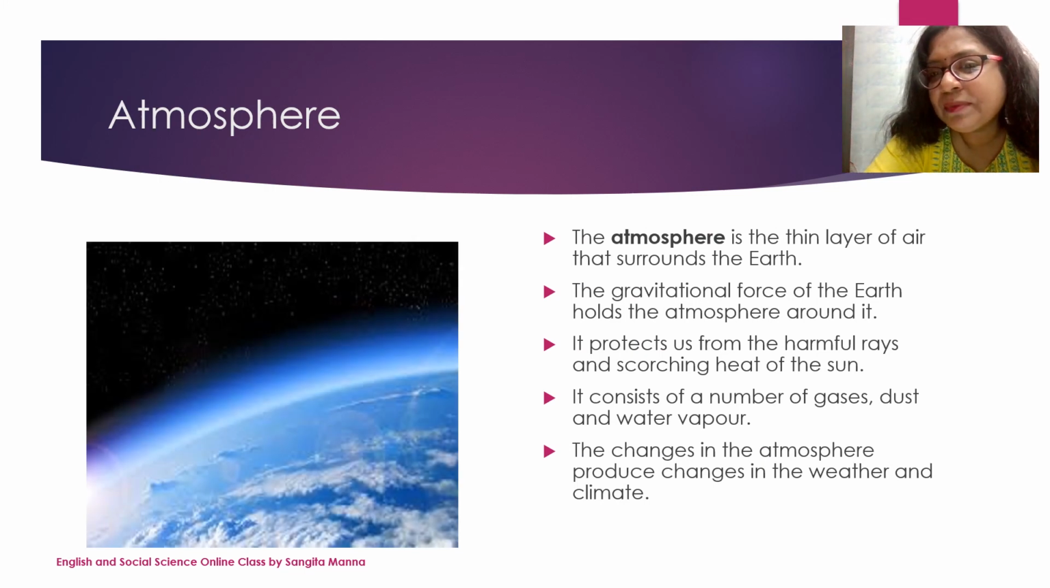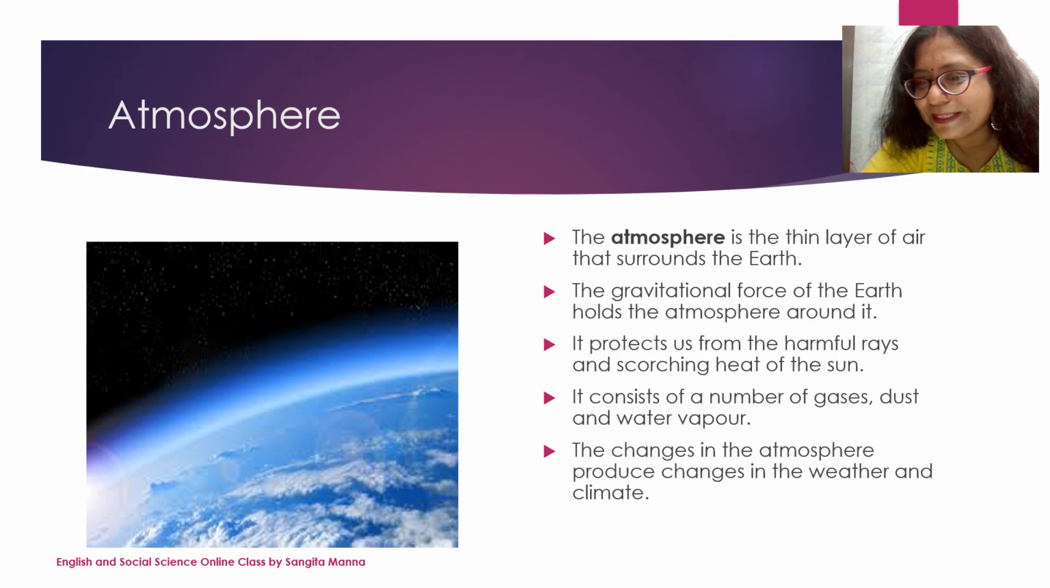What is atmosphere? The thin layer of air that surrounds the earth is called atmosphere. The gravitational force of the earth holds the atmosphere around us. It protects us from harmful UV rays and scorching heat of the sun. It consists of a number of gases, dust and water vapor. The changes in the atmosphere produce the changes in weather and climate.